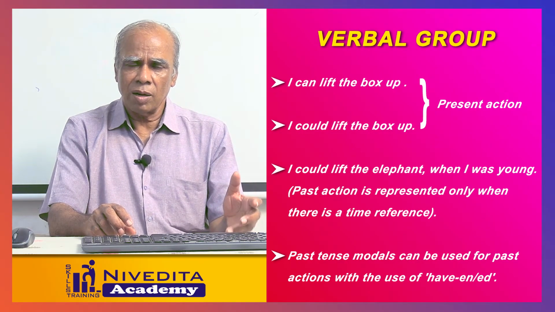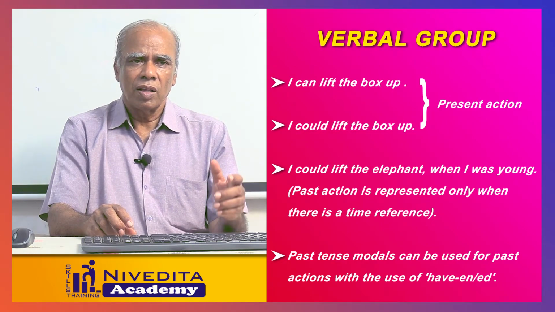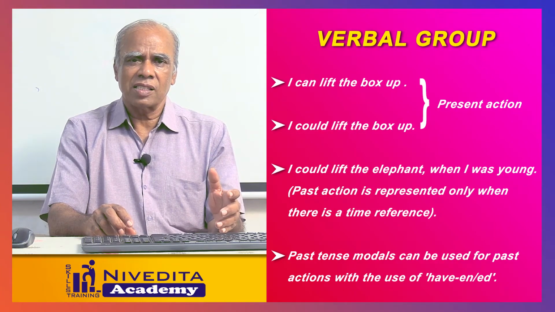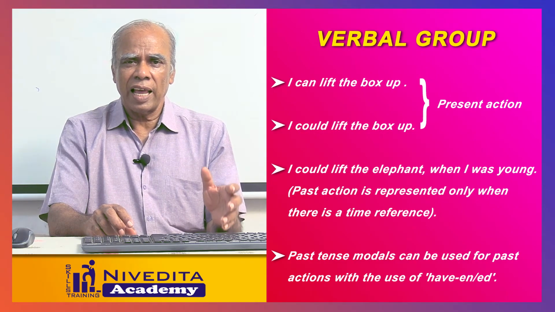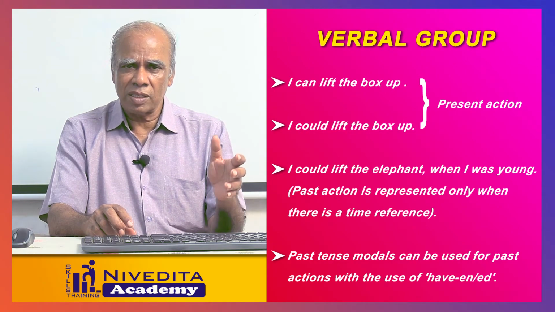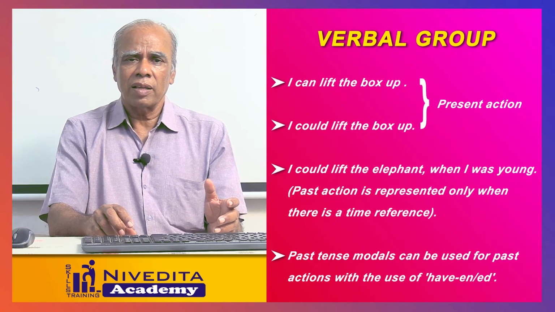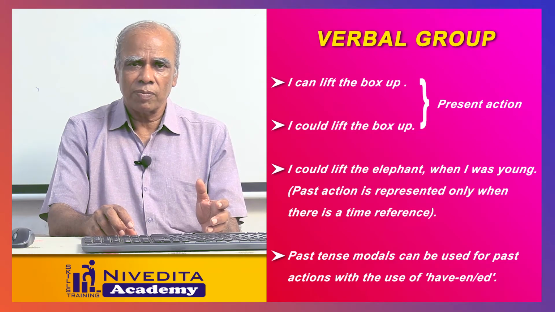Am, is, are are present tense verbal forms. Was and were are past tense verbal forms. Have, has are present tense verbal forms. Had is a past tense verbal form. Will, shall, can, may, must are present tense verbal forms. And would, should, could, might are past tense verbal forms.